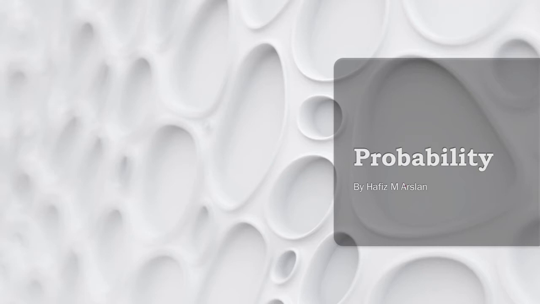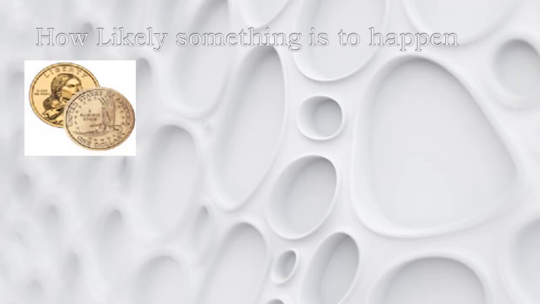Today we are going to discuss probability. So what is probability? Probability is how likely something is to happen. Since many events can't be predicted with total certainty, whether they are going to happen or not, the best way we can say is how likely they are going to happen or not, by using the idea of probability.